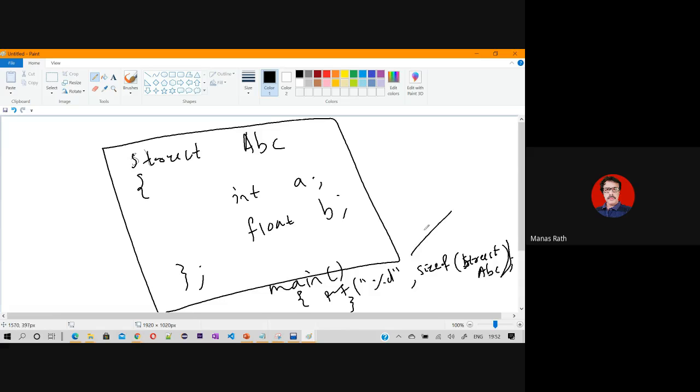It will give you 0 bytes because this has yet to get a memory space.